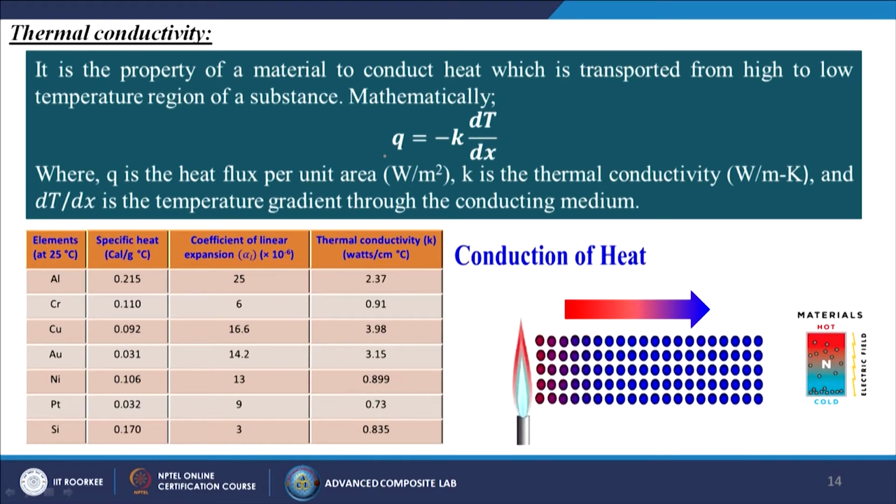These are examples of different materials. Aluminum at 25 degree centigrade has a specific heat of 0.215, a coefficient of linear expansion of 25, and a thermal conductivity, the k value, of 2.37. Copper has a specific heat of 0.092, a coefficient of linear expansion of 16.6 and a thermal conductivity of 3.98. Platinum has a specific heat of 0.032, a coefficient of linear expansion of 9, and a thermal conductivity of 0.73. So in this particular case, at cold temperature the material behaves differently.